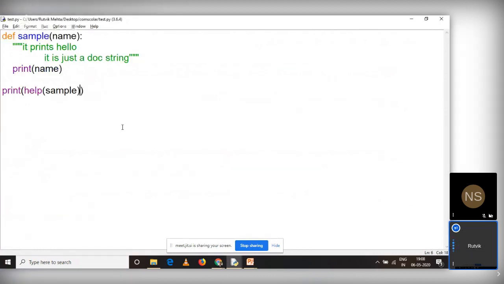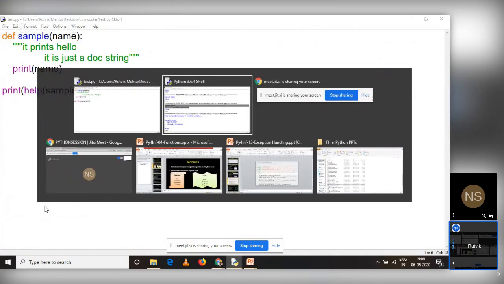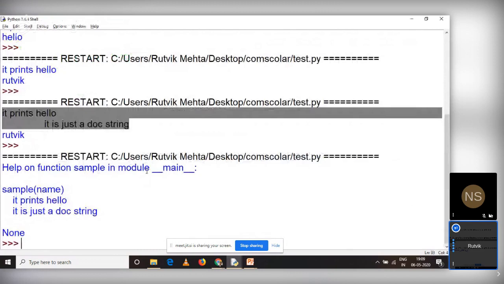You might have seen certain things like if module name is equal to main in certain online lectures. So when you are running a single simple code like this, you are not importing any module, and you are using a function of this particular module only. It is called the main module. That's why it says help on function sample in module main.